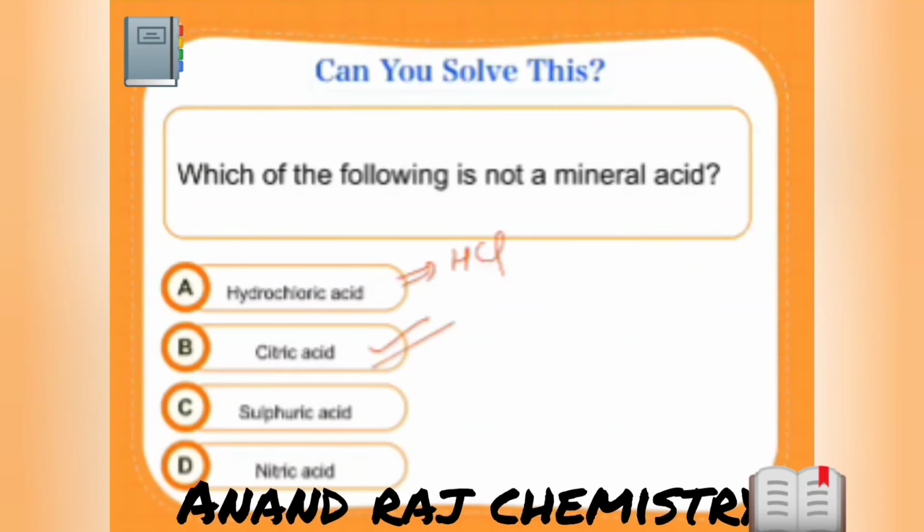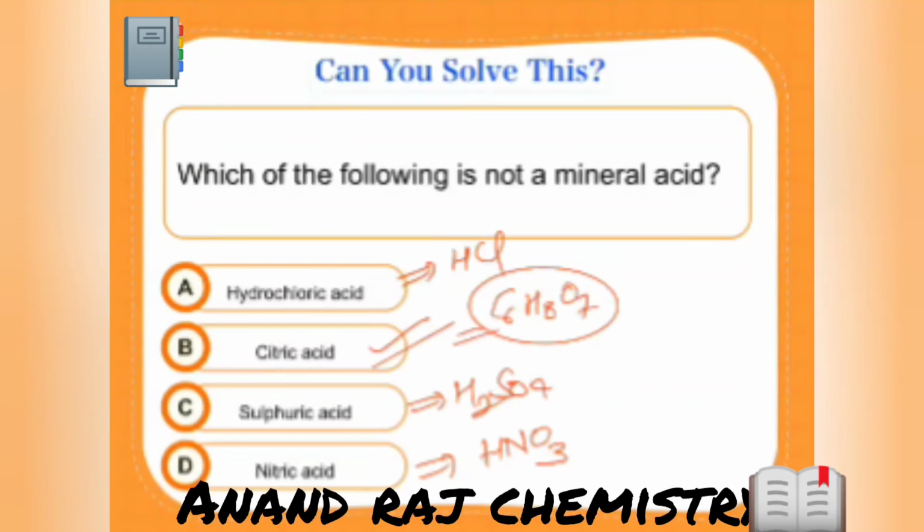Hydrochloric acid is formula HCl. Sulfuric acid is H2SO4. And nitric acid is HNO3. But the citric acid is obtained from lemon, plant kingdom, and the formula is C6H8O7. It contains carbon, and carbon containing acids are known as organic acid. Clear? So first of all, tell me all of you if it is clear. Press 1. Then I'll go for the next.